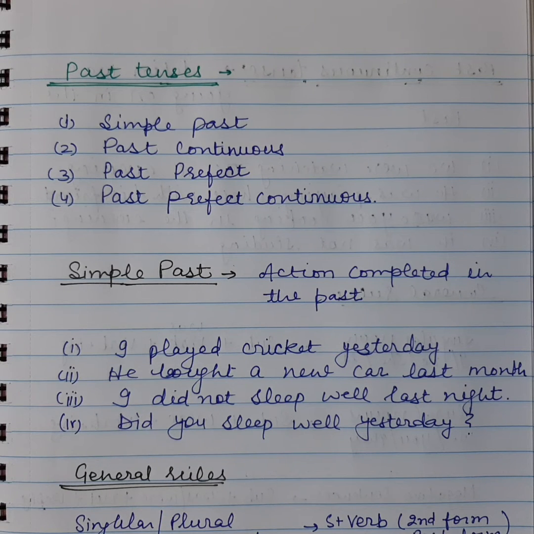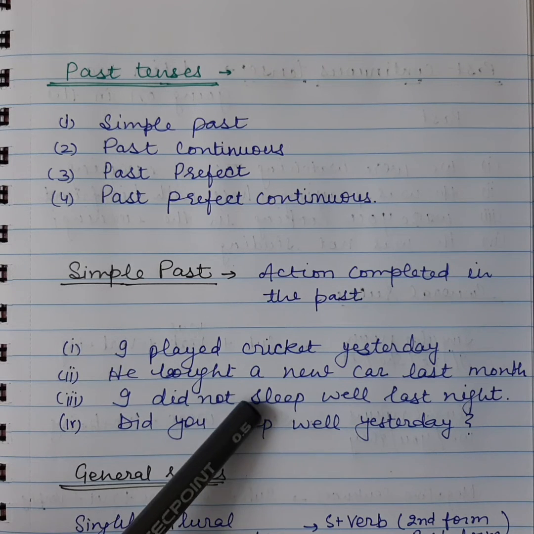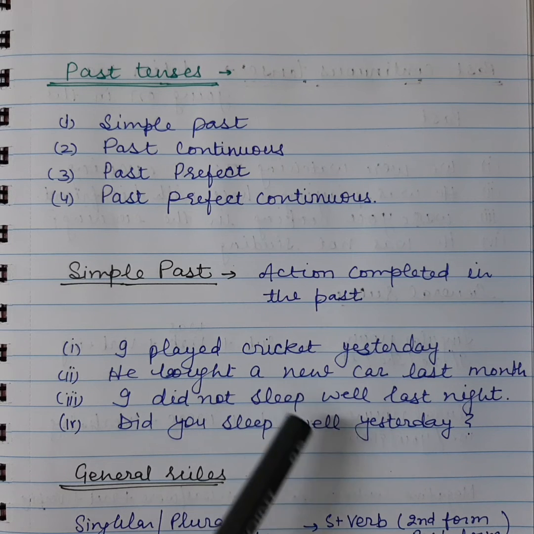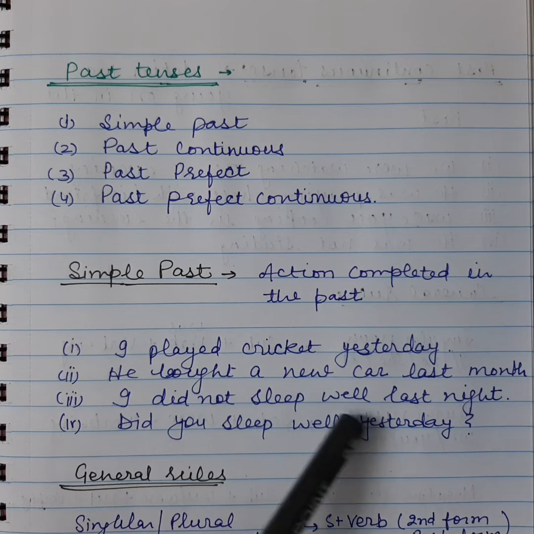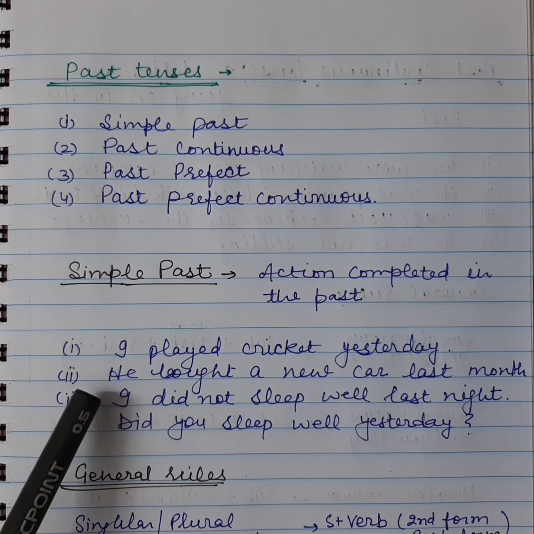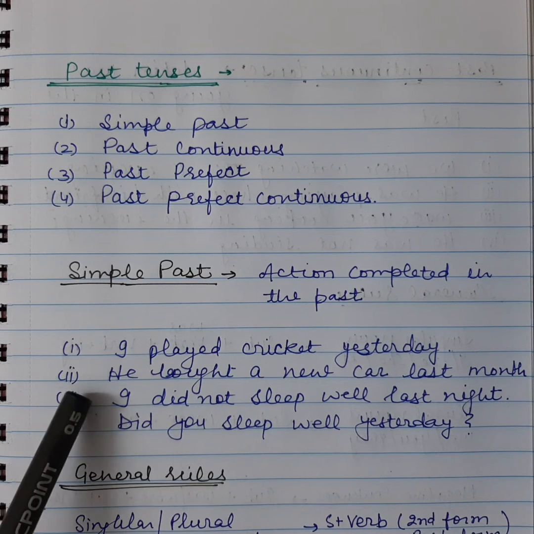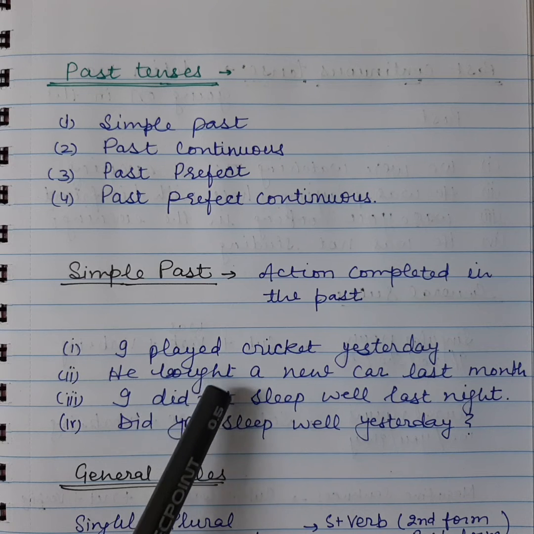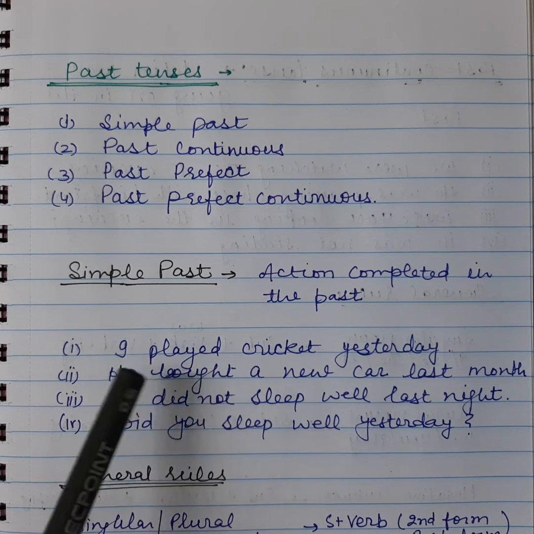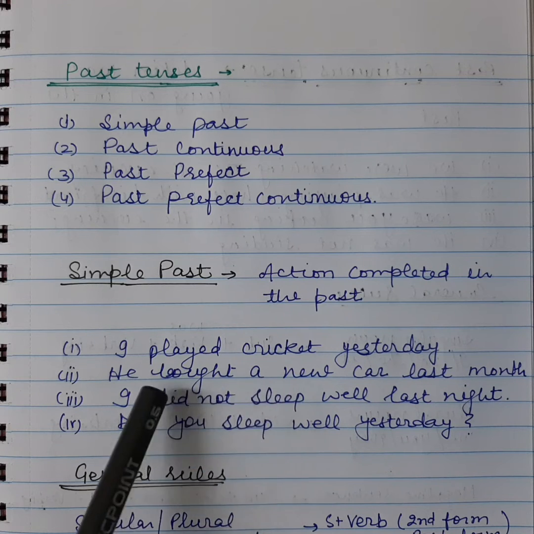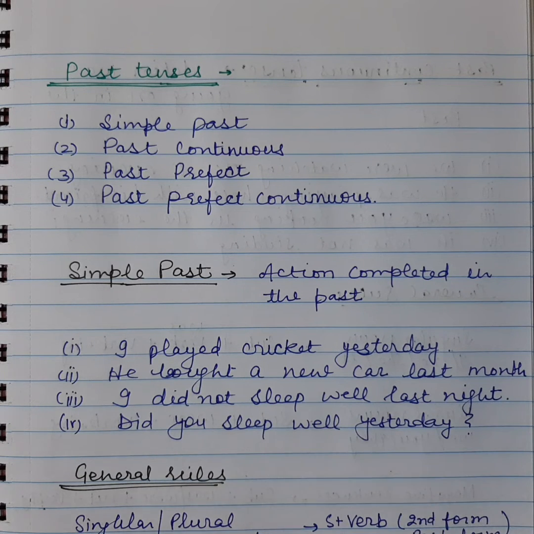In the negative sentence, we use did, and we use the base form of the verb. For example, I did not sleep. Sleep is the base form of the verb. So, I did not sleep well last night. If we have to convert the sentence "He bought a new car last month," we say he did not buy. We change bought to buy, a new car last month, because did is the second form, or past form, of do.